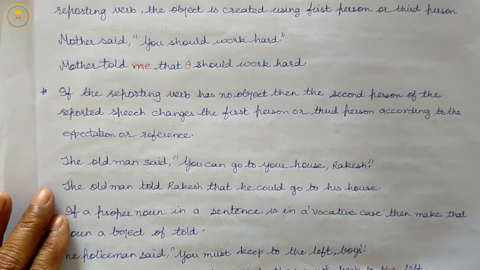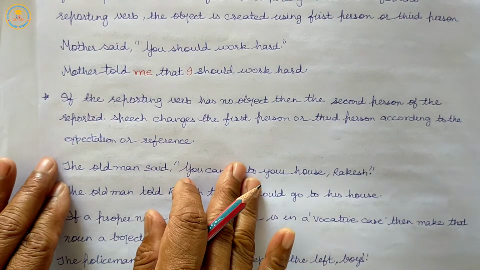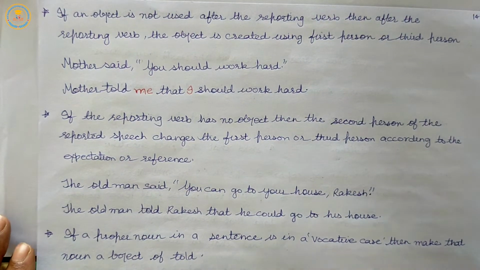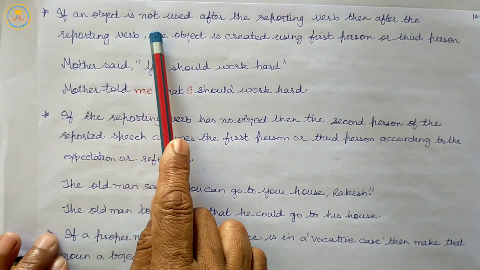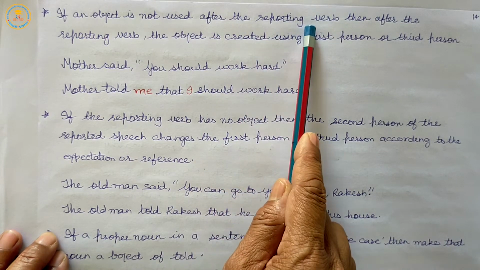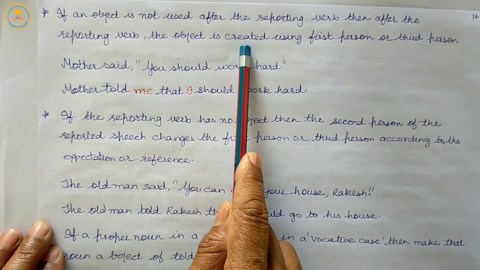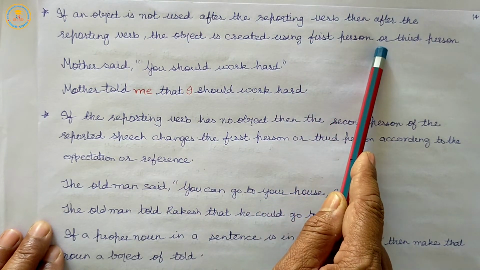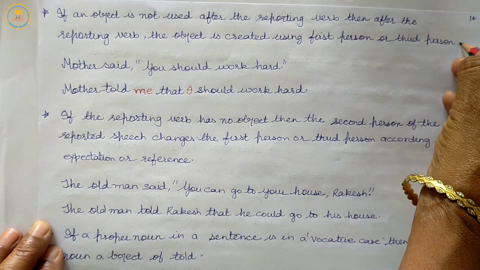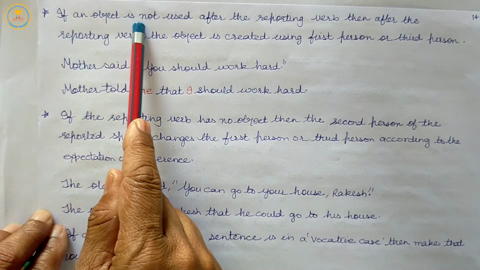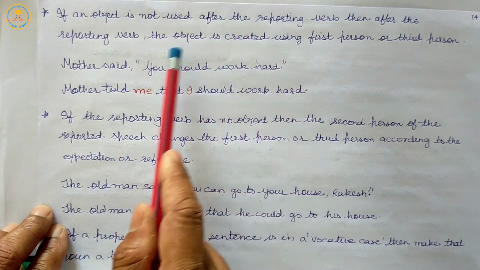So, let us move to some key points of this topic. If an object is not used after the reporting verb, then after the reporting verb, the object is created using first person or third person. Listen carefully.